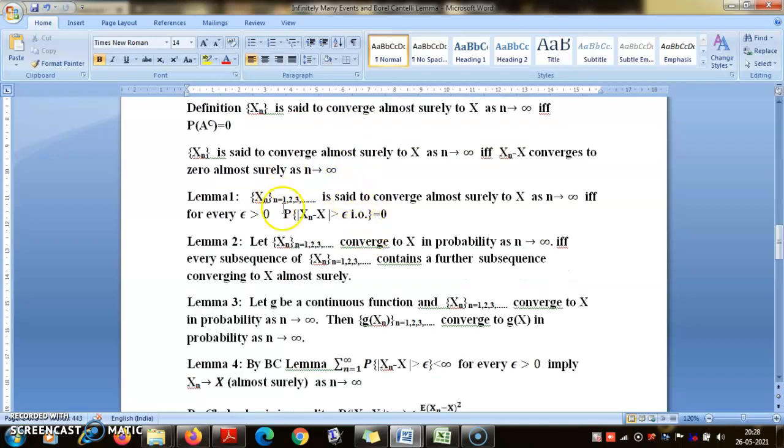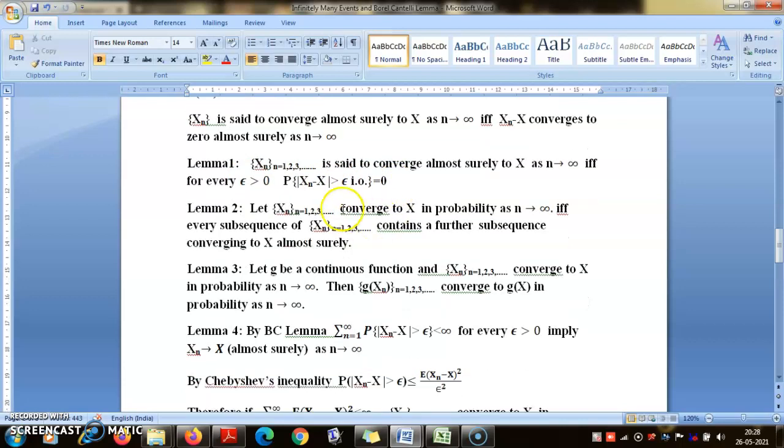Now this is an important result that actually needs a proof, but as I said, I am skipping the proofs here: X_n is converging almost surely to X if for every epsilon, the probability that |X_n minus X| exceeds epsilon infinitely many times is 0. What is meant by a sequence of events occurring infinitely often, we have discussed in the last lecture, and so we are applying that concept here.